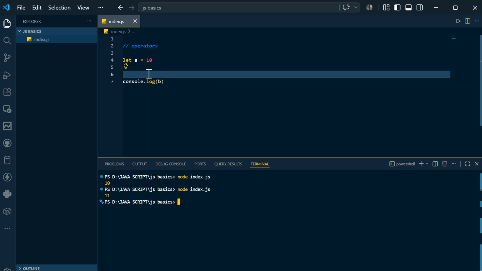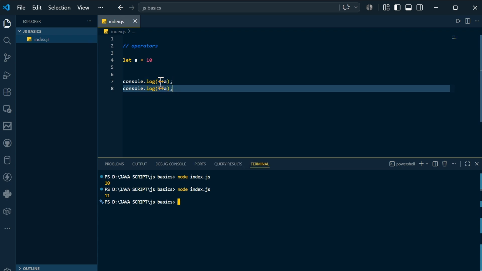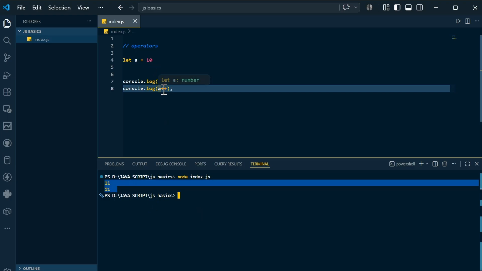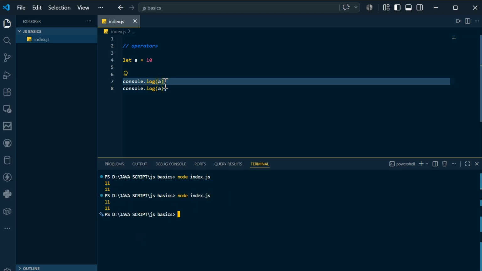If you want to understand more clearly, I will remove B, and I will say plus plus A, right? And again I will remove this, I will say plus plus. Now if I compile, first of all I will clear the screen. If I compile and run, you can see both are printing 11. And if I remove this and again compile and run, here it will print 10 only, and here it will print 11.